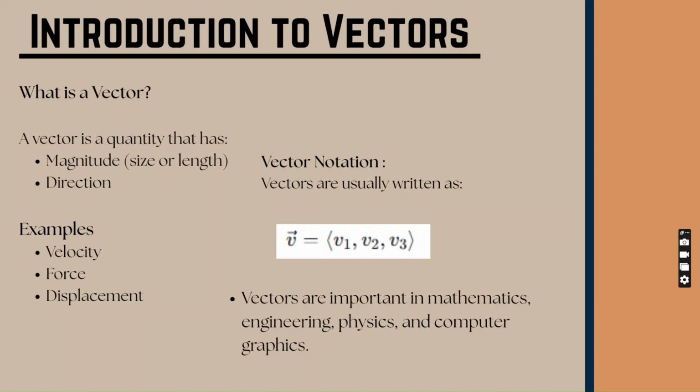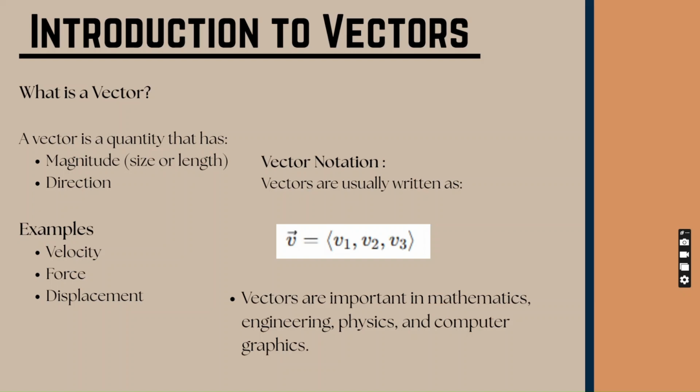Examples of scalars are distance, speed, and etc. While vectors have magnitude and direction, like for example, velocity, acceleration, and etc. Scalar quantities only have magnitude and no direction. So that is the difference between a vector and a scalar.